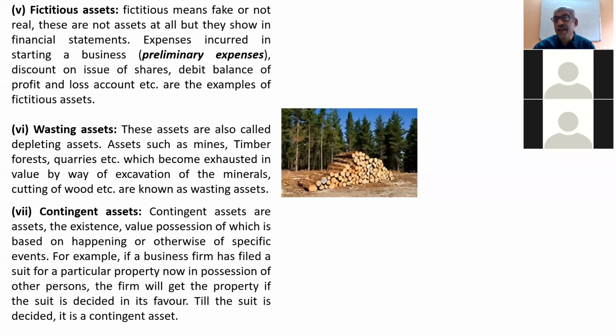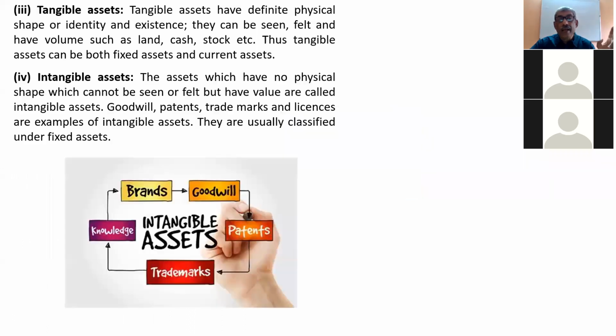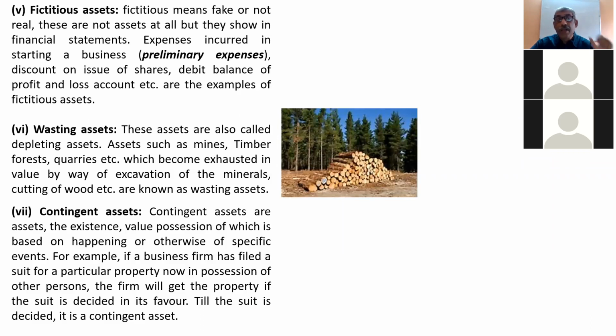For example, a property case, or suppose there is a division of property in the family. Till now your parents may be the owners, but after the partition you become the owner of a small portion of the property. So such properties are called contingent assets. So some of the important types of assets we have studied today are fixed assets, current assets, tangible assets, intangible assets, fictitious assets, wasting assets, and contingent assets. So these are some of the important types of assets.